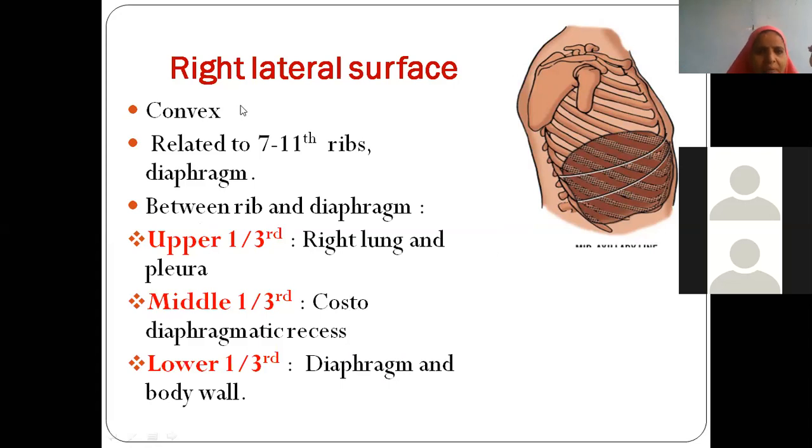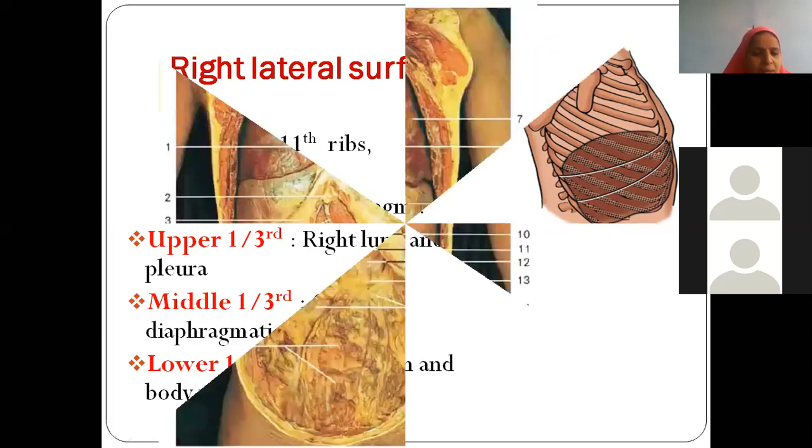Now we are just dividing this right lateral surface into 3 parts: upper 1/3, middle 1/3 and lower 1/3. The upper 1/3 is related to the right lung and right pleura, as we have seen in the previous slide. The middle 1/3 will be related to the costodiaphragmatic recess. Do you remember what the costodiaphragmatic recess is? Between the parietal layer and visceral layer of the pleura, there will be a potential space, isn't it?